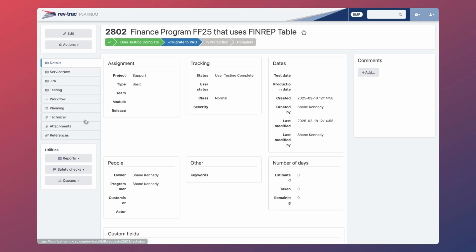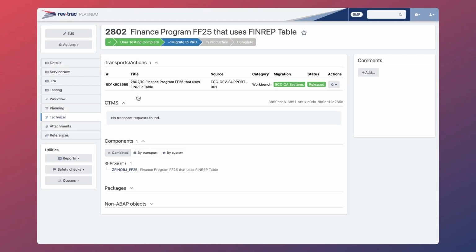Over in RevTrack request 2802, we can see that this change has also completed the user testing stage. However, this request contains transport ending 3559, consisting of the program that references the zfinrep table in our other request. To trigger the RevTrack PODS check, let's try to migrate the program that references the table before the table itself.